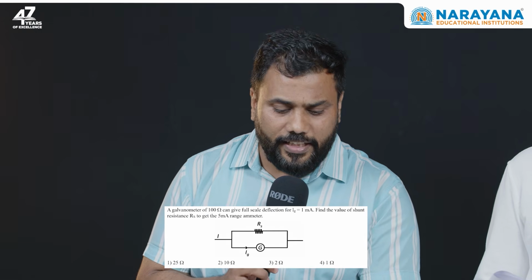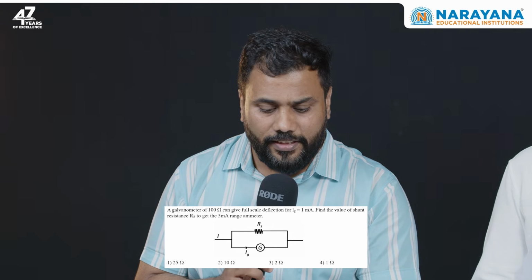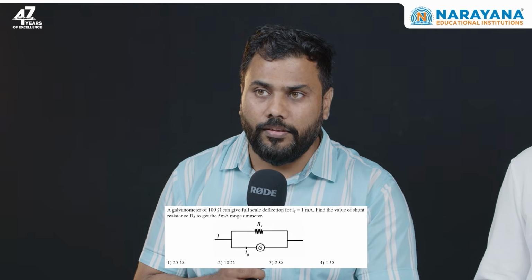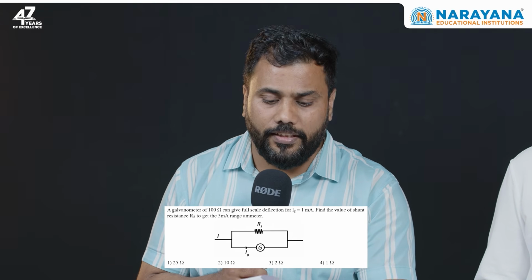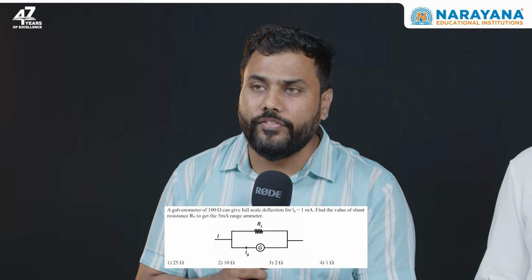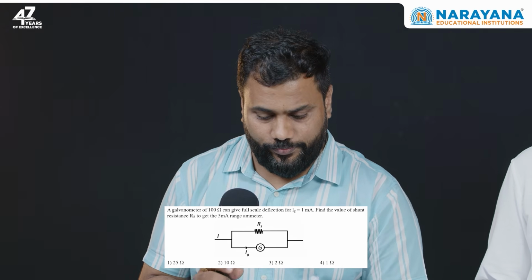Question 18 is on a standard line. It is an easier question compared to others. It can be manageable. It is just finding the shunt resistance required to convert a galvanometer into a meter. All right. Question number 19.